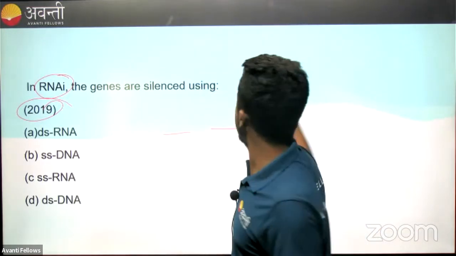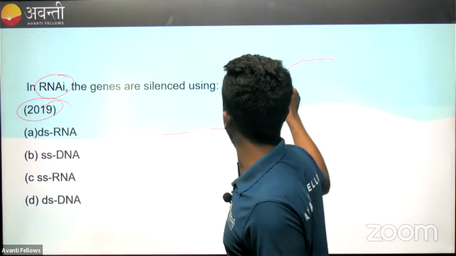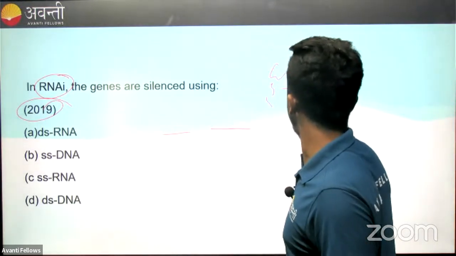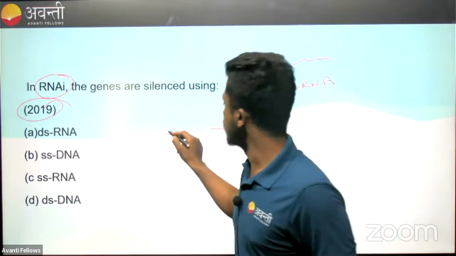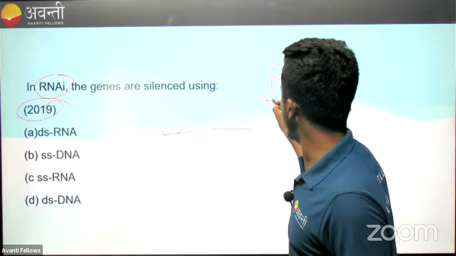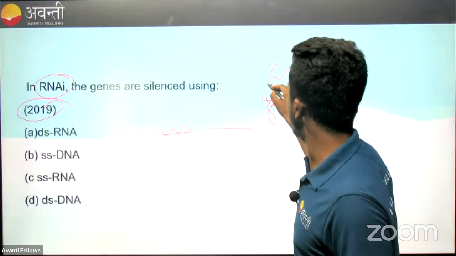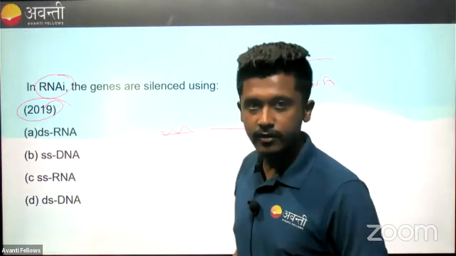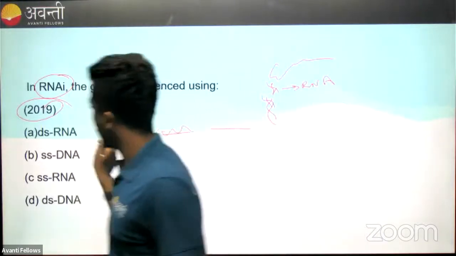Let's say an insect like a nematode comes and infects it, and it has its RNA. Now our transposons are producing its complementary RNA. Once it matches, it will create double-stranded RNAs, and double-stranded RNAs are simply useless. That's how we silence a gene.